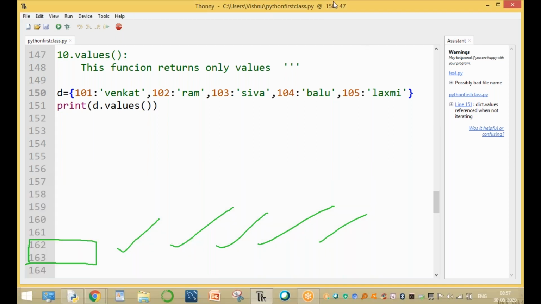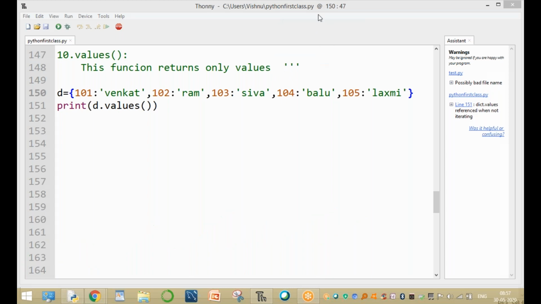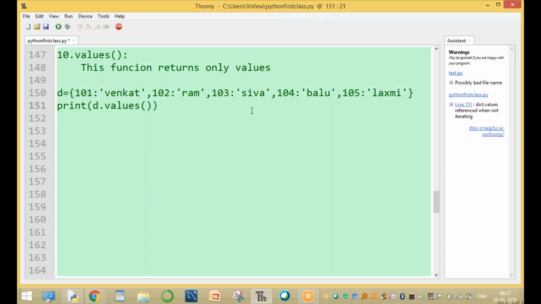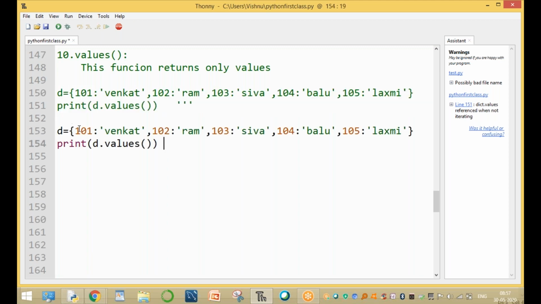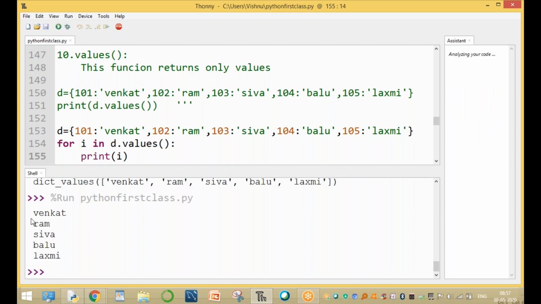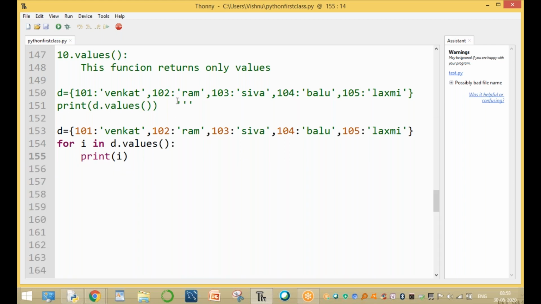Now, if you want to display these values horizontally, not in vertical order, we use an example with a for loop. Here we are using the for loop: for i in d.values(), without calling the function separately. print(i). The values are printed one by one, line by line: Venkat, Ram, Siva, Balu and Lakshmi. Clear, guys? That is to print only the values.